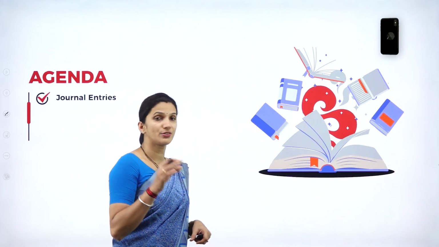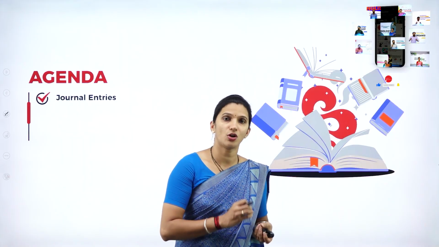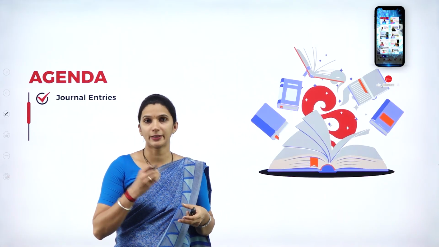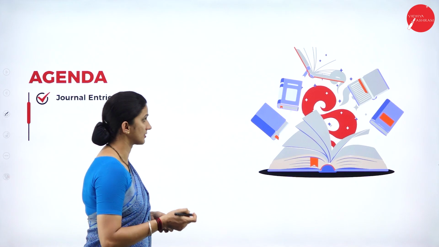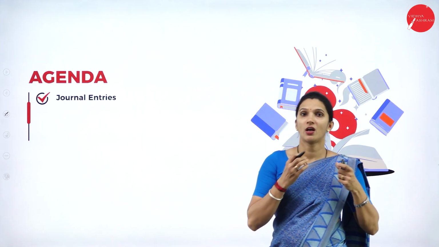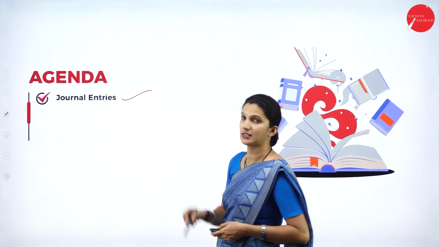So in the previous session, we have seen some of the basic terms: what is accounting, the accounting cycle, what are the norms of the account and the rules for debit and credit, and importantly the accounting concepts and conventions. So moving on to the next, it is how to pass the journal entries. Given the business transactions or the financial transactions, how to pass the journal entries, we will see in today's session.